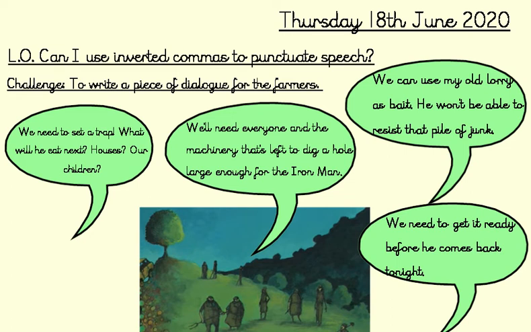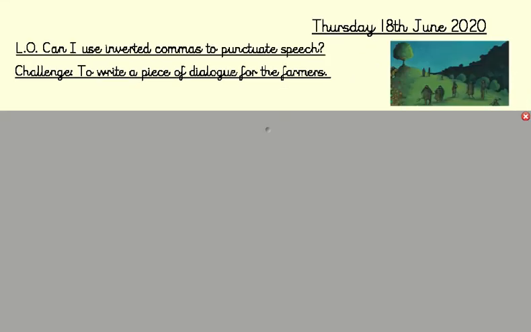Okay, so hopefully you've got your speech bubbles from yesterday, at least 4 different speech bubbles, because you're going to use those today, and your knowledge of how to punctuate speech to write a piece of dialogue, so a little paragraph to show what the farmers are saying to one another as they're hatching their plan. Here we go then. I'm going to slowly reveal mine, and we're just going to pick out whether I've used the speech punctuation correctly.